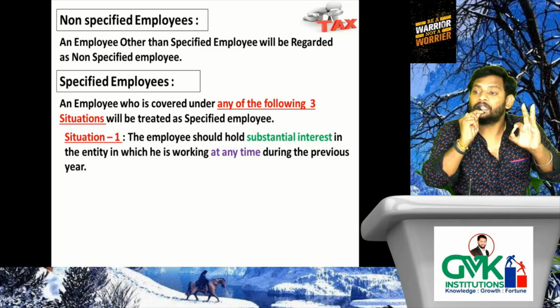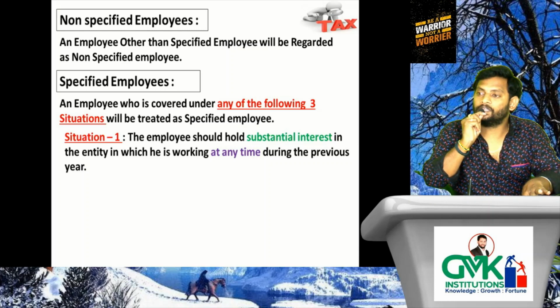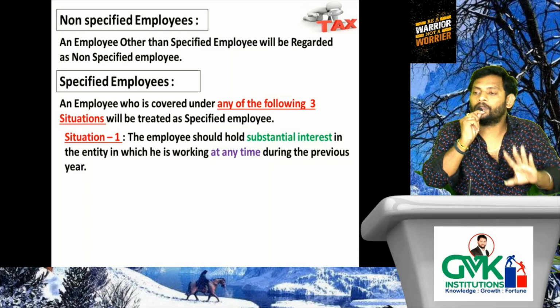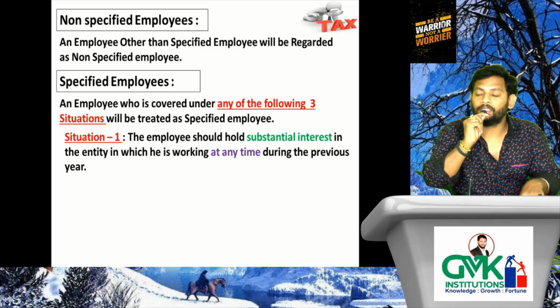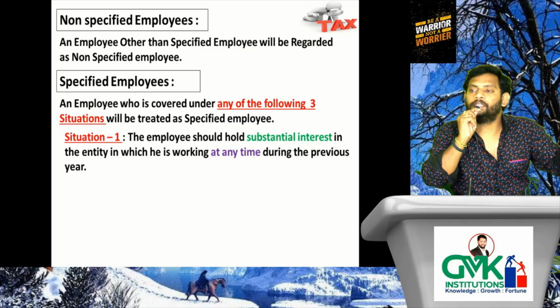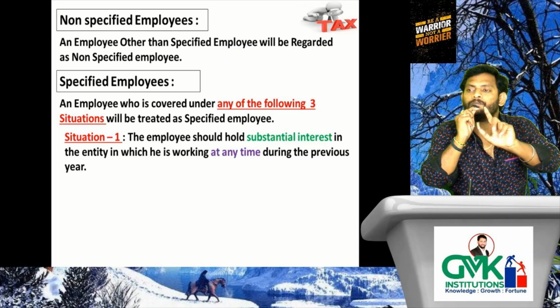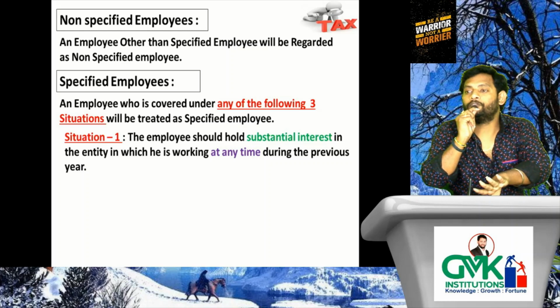Greater than or equal to 20% of share of profit held by the employee in that entity in the current previous year. Then we can call that employee a specified employee. Tell me, how to verify the substantial interest? In case of a corporate entity, minimum 20% of voting power. Non-corporate? Minimum 20% of share of profit.